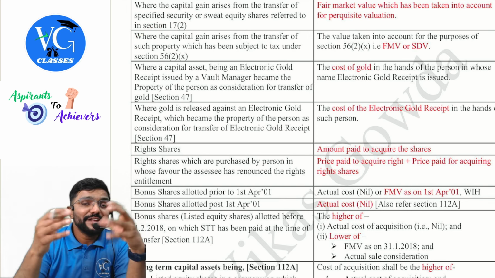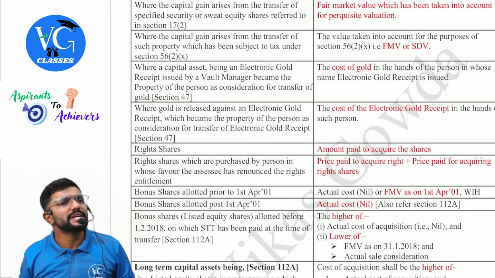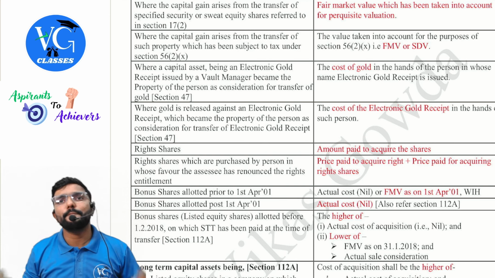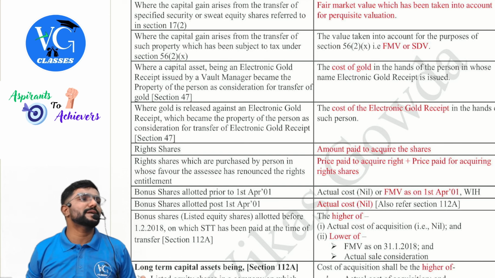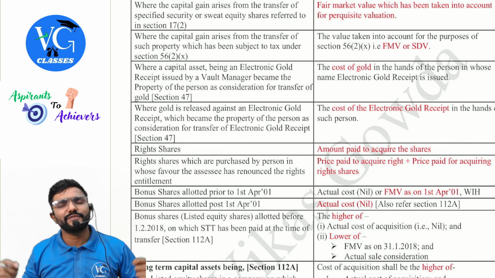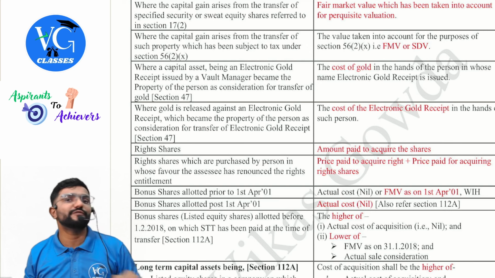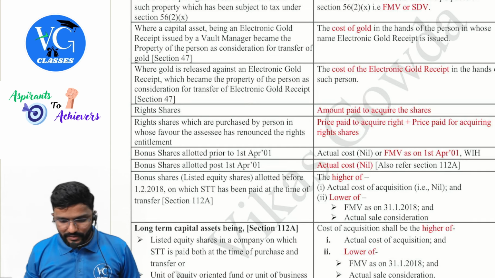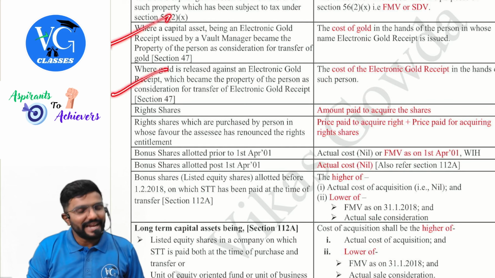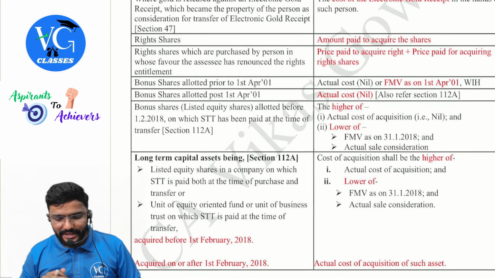FMV or stamp duty value. Stamp duty value for immovable property, FMV for specified movable property. Whatever would have been considered to compute the income under the head income from other sources as per section 56(2)(x). Then this gold receipts, I have already explained to you guys, the 5 lakh in my example.